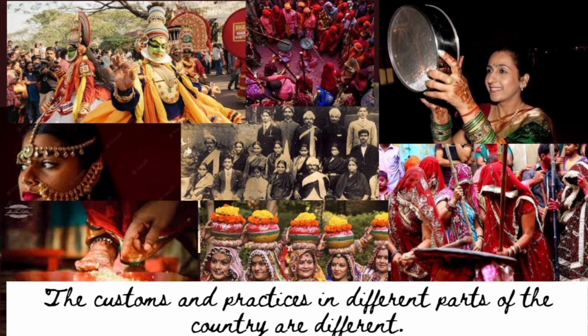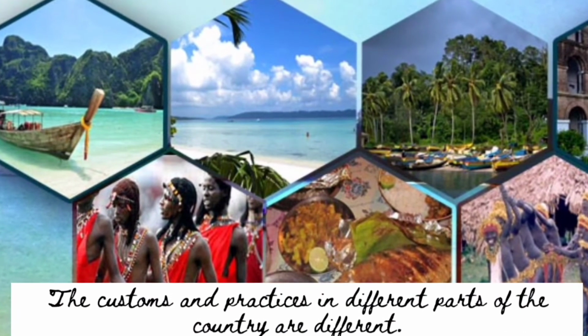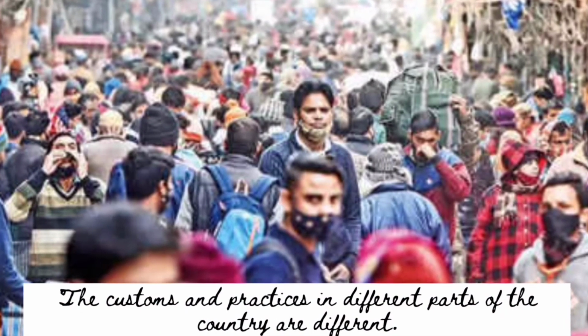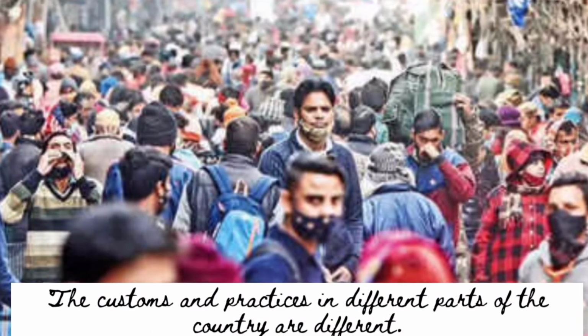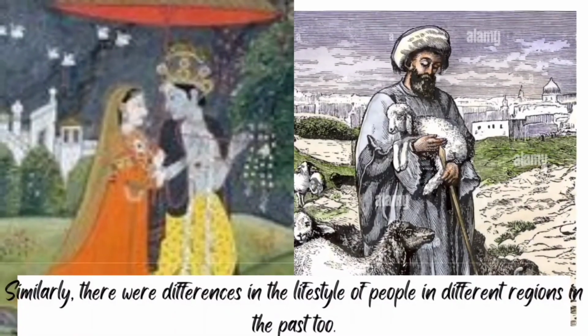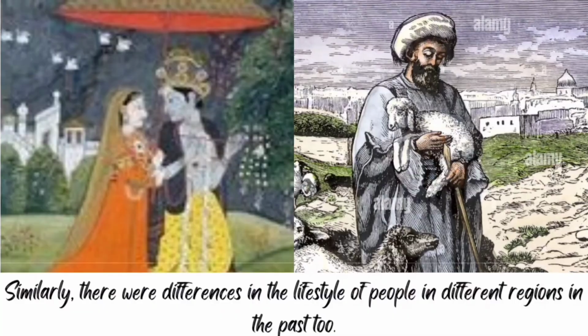That means in olden India itself there were differences among the groups of people who were living. For instance, if a person is living in the Andaman and Nicobar Islands, they know how to fish and how to live in that way. But a person who is living in a city wants their food to be served by others. In the same way, there were differences in the lifestyle of people in different regions in the past too.